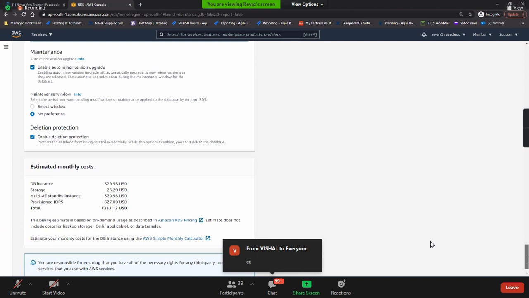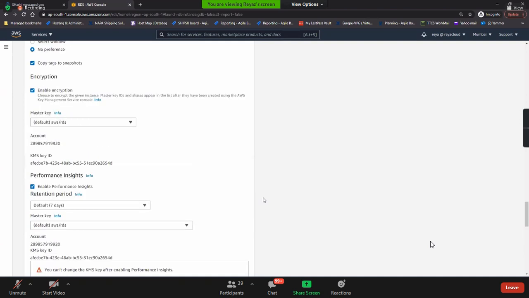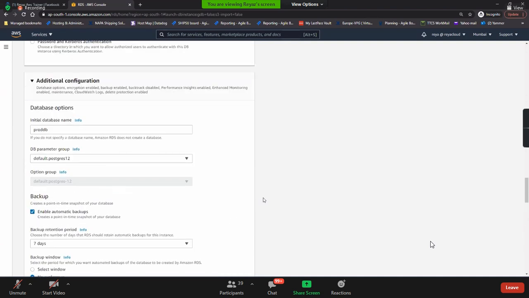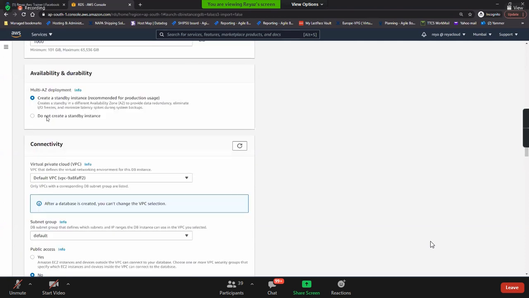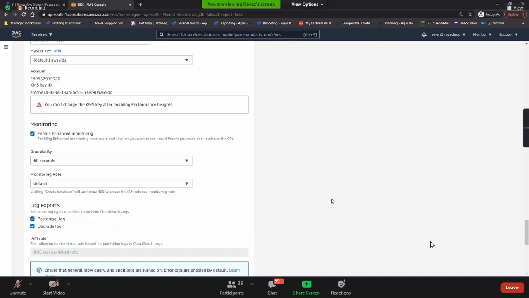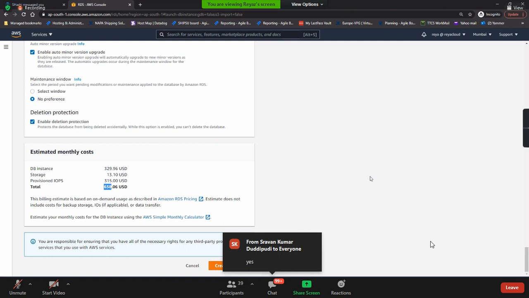That is per month. But if I want to reduce it by half, what do I need to disable? Multi-AZ, I need to disable it. So if you go to the multi-AZ concept, where is that multi-AZ? Do not create any standby instance. If you disable this, let's see the price. It has become half, 658. You see that? So watch out when you're enabling multi-AZ.